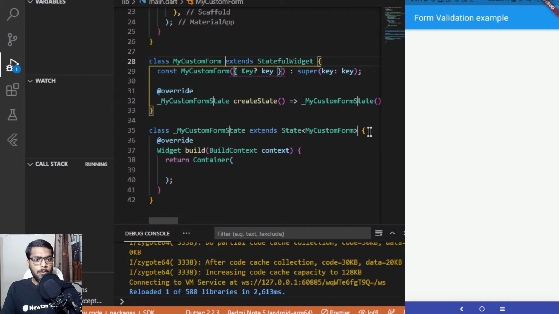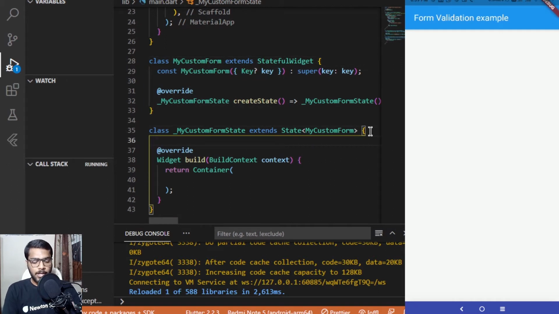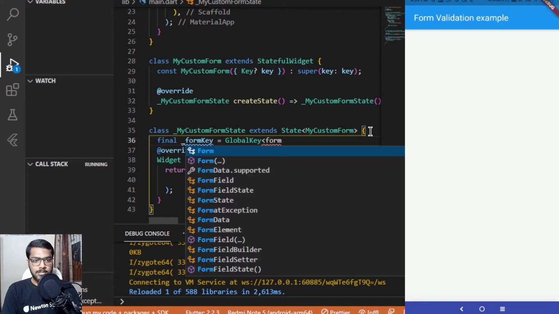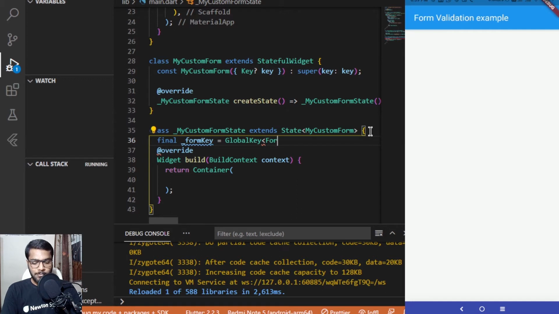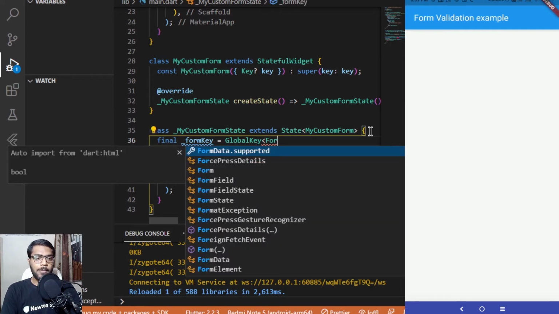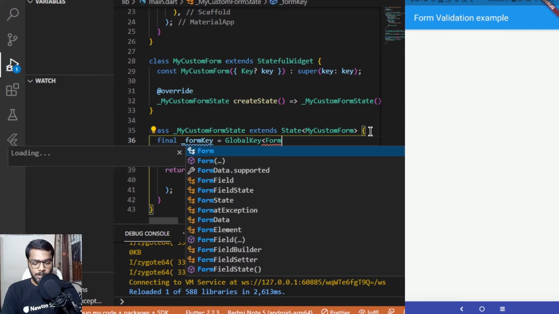Now inside this form, when we are using a form, we need to create a global key as well. So I'll be creating a final _formKey which will act as our global key. For the global key we have to pass a FormState, which is a necessary thing, or we have to specify the type of what we are making this global key. So it will be of type FormState.